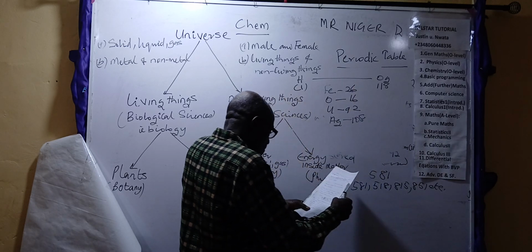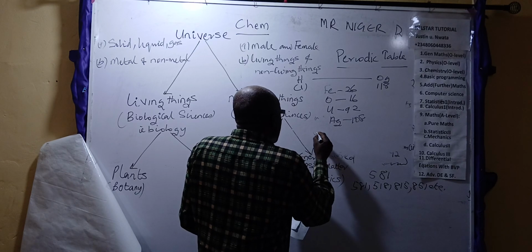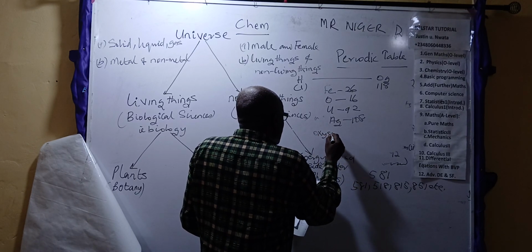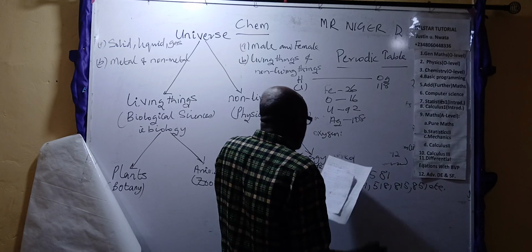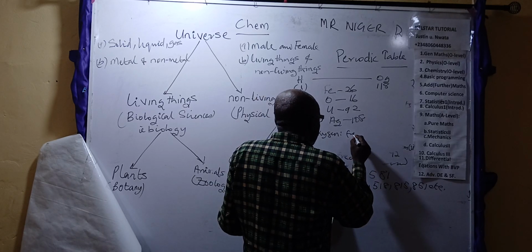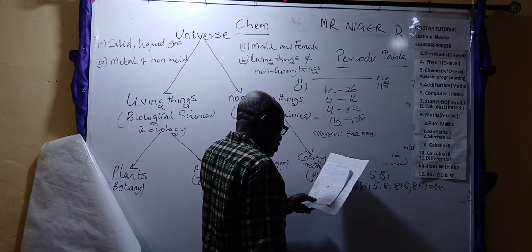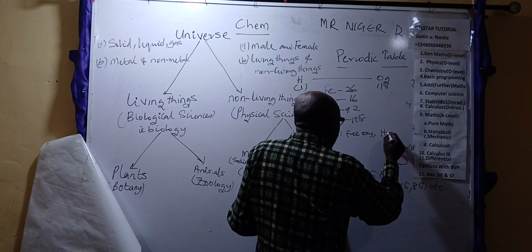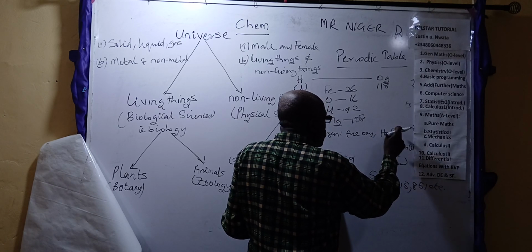For instance, if you look at oxygen, it exists in the following forms. It exists as free oxygen, which you breathe in. Oxygen is also inside water. If you analyze water, it is made up of hydrogen and oxygen combined together.